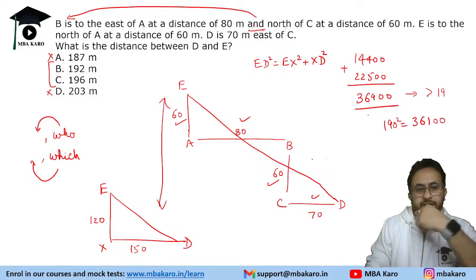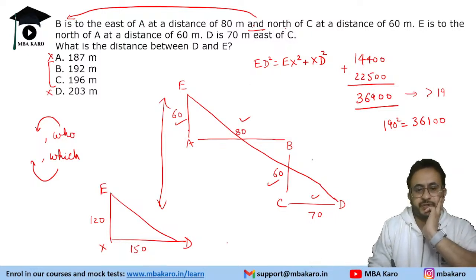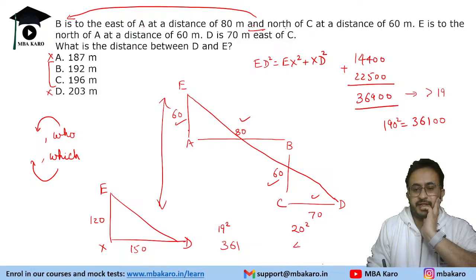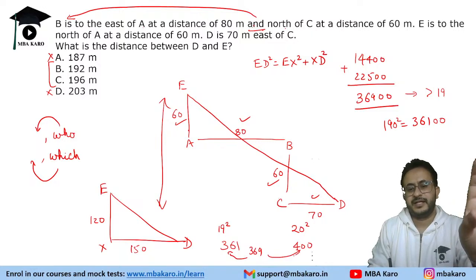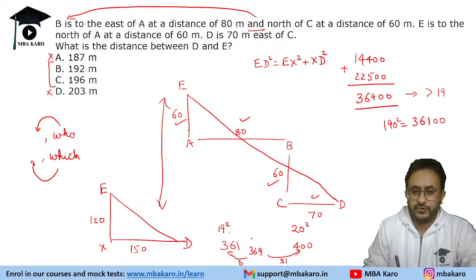Okay. Now one thing you see is this value is 36900. 19 square is 361. 20 square is 400. Our value is 369. It is closer to this value, very close. It is slightly far away, like a difference of 31 versus 8. We will not be calculating the actual one. Now we know that it is closer to this.